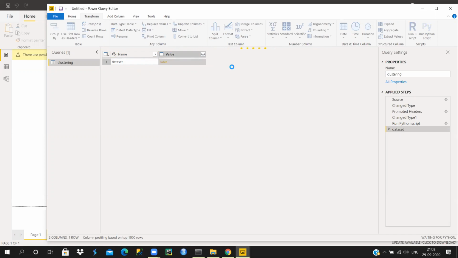Where did you import the model that you created? So that's what I wrote, right? So get_clusters, data set. Oh no, you don't have to. What is the use of importing that model again here? I'm showing you how you can do it in Power BI using PyCaret. No, we are not calling the saved script.